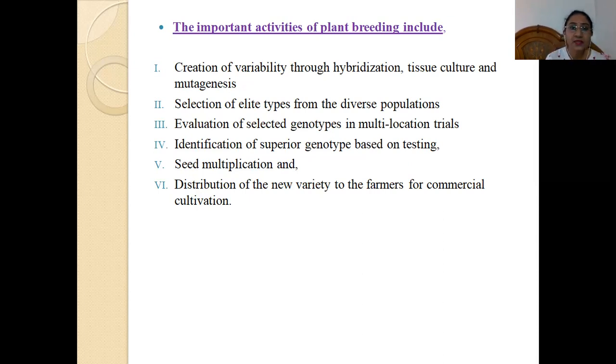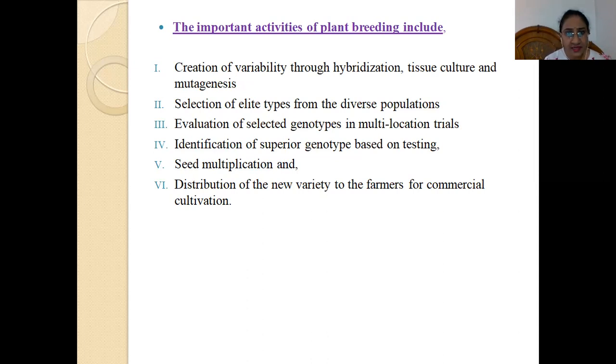Then the second one is selection of elite types from diverse populations. From the different diverse populations, from various landraces, like local landraces, we go for selection of the elite types. Third one is evaluation of the selected genotypes in the multi-location trials.